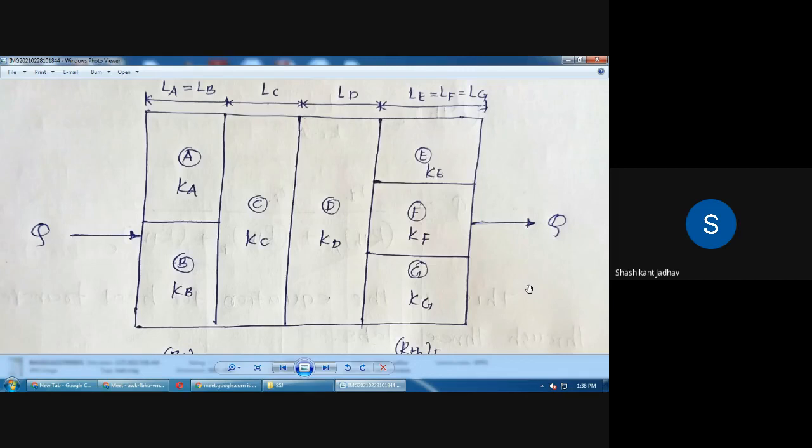For layer C, thickness is LC. For layer D, thickness is LD. And for layers E, F and G, LE is equal to LF is equal to LG. The thickness of those particular layers is given.